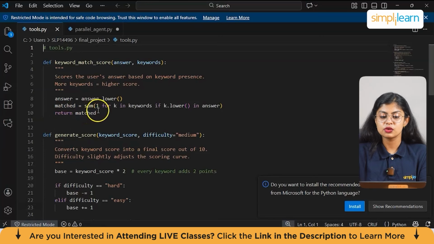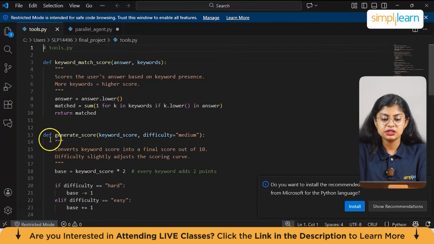And then we have match = sum(1 for k in keywords if k.lower() in answer), then return match. So here it returns the number of matched keywords. If you give an answer to a particular question, it has pre-built keywords, so it matches the entire keywords and gives you a score.